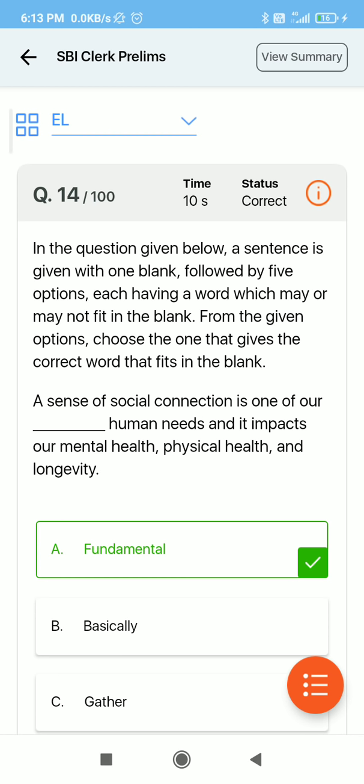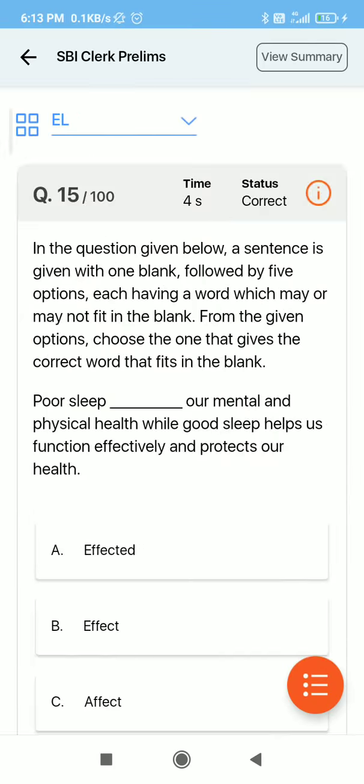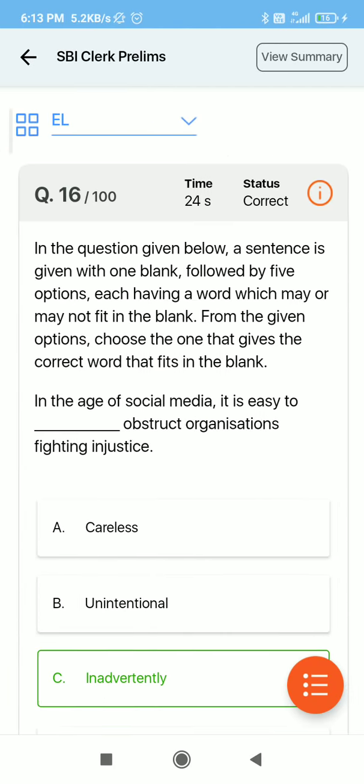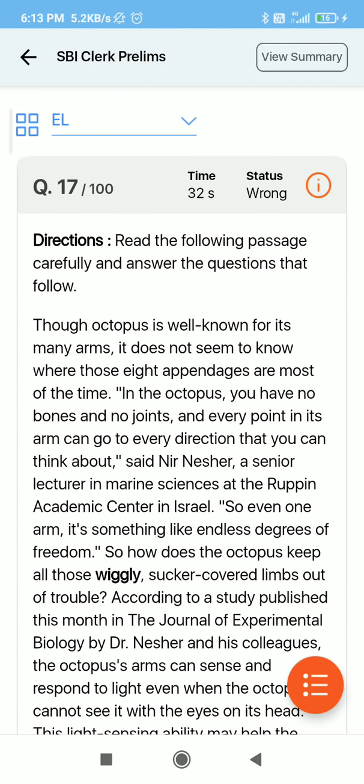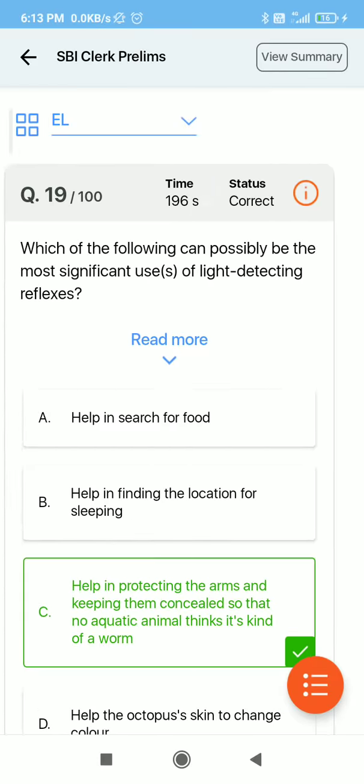The same questions are not going to come in the real exam, but we have to prepare ourselves for the upcoming questions in the exam. So the mock test tells us about our weak areas, so just practice the kinds of questions which are wrong in your mocks. Then these are the same close test. Now there is RC. We will do the RC analysis at the end.